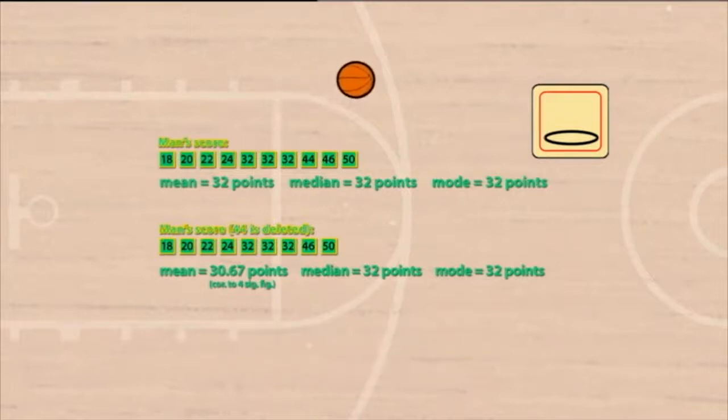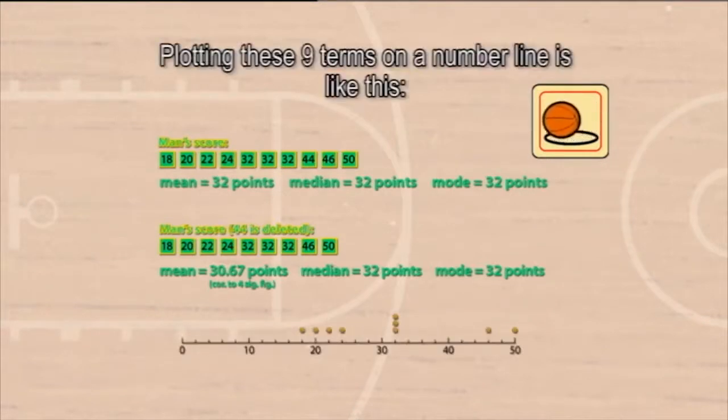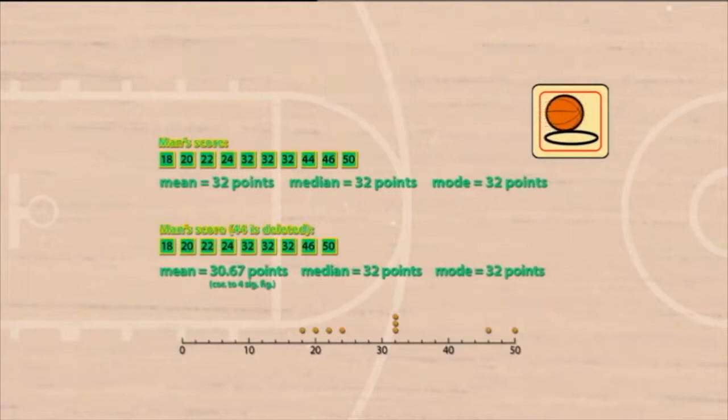The new mean is 30.67 points. The new median is still 32 points. And the new mode is also still 32 points. Plotting these 9 terms on a number line is like this.